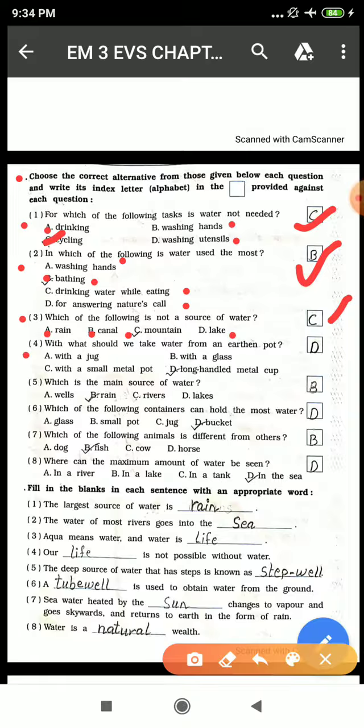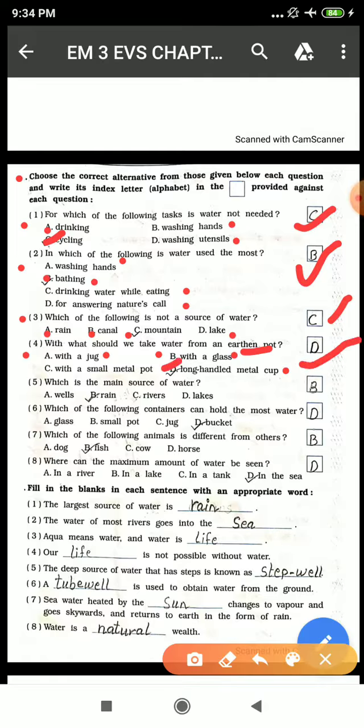Fourth, with what should we take water from an earthen pot? Earthen pot means matka. With a jug? No. With a glass? No. With a small metal pot? No. With a long handled metal cup? Yes.